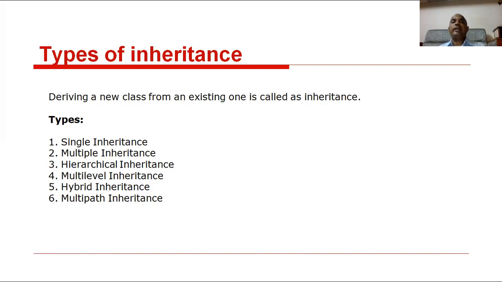What is single inheritance? What is multiple inheritance? What is hierarchical inheritance? What is hybrid inheritance? What is multi-level inheritance? Then what is multi-path inheritance? We will discuss the concepts one by one.